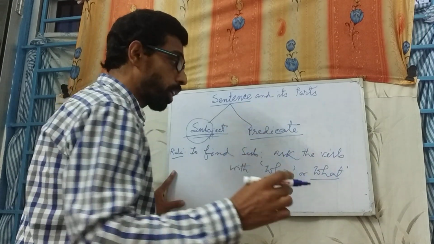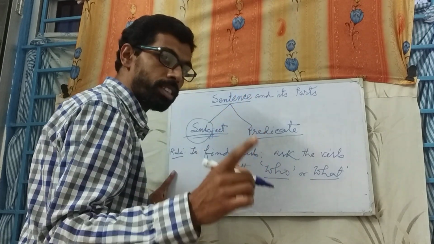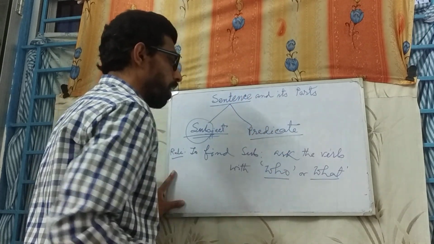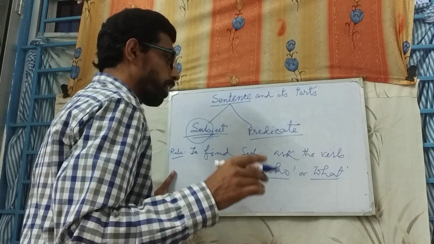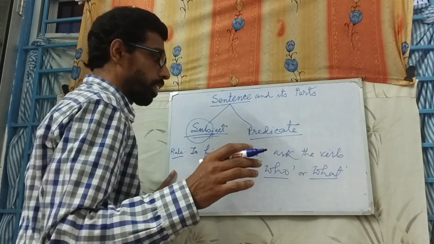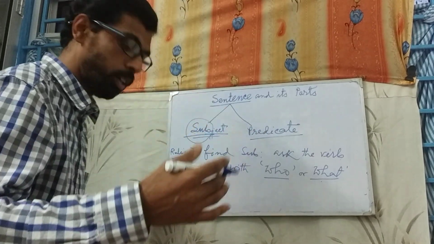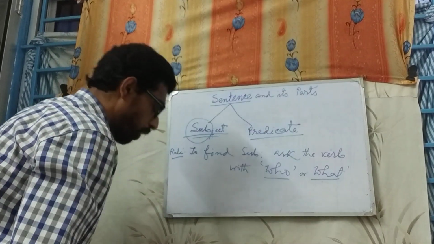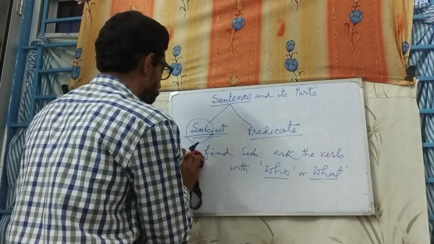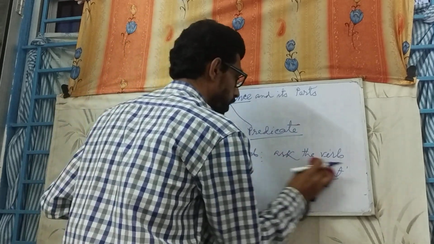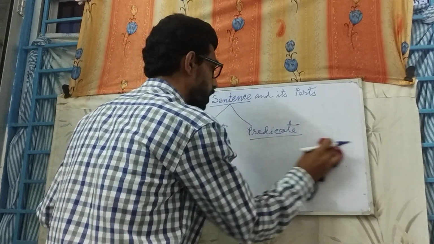Or the subject word may be a person. If it is a person, then I ask with who. And if it is any object or thing, then ask the verb with what. Let us see how to find out from a sentence. Practically I am showing how to find out the subject.